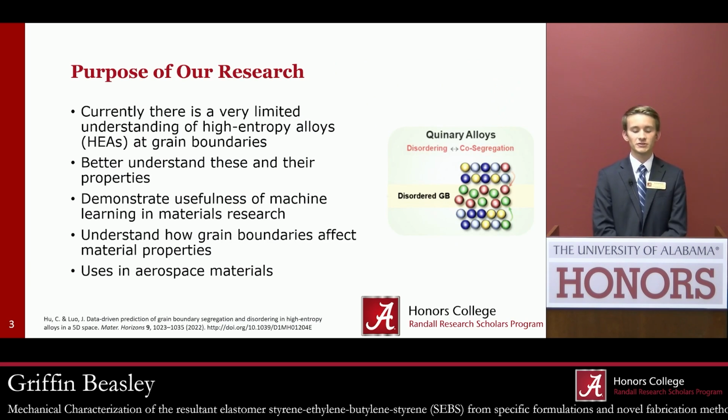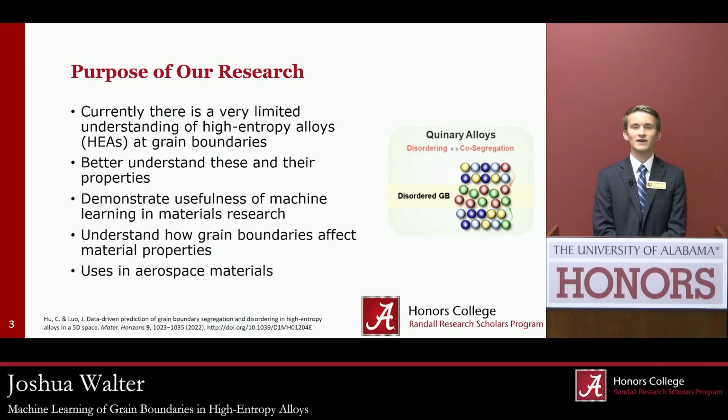So for our research in particular, we are studying high-entropy alloys. High-entropy alloys are metal alloys that contain 5 or more different elements. Currently, most research into metal alloys at grain boundaries tends to be focused on binary alloys, which are made up of primarily one element, maybe doped with a little more of another. But high-entropy alloys have unique properties because they are made up of 5 or more different elements in large compositions. So that's why we are studying them.